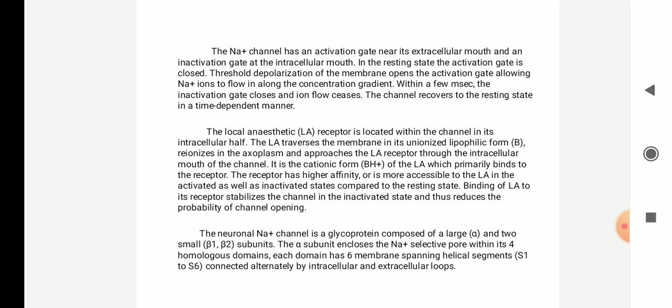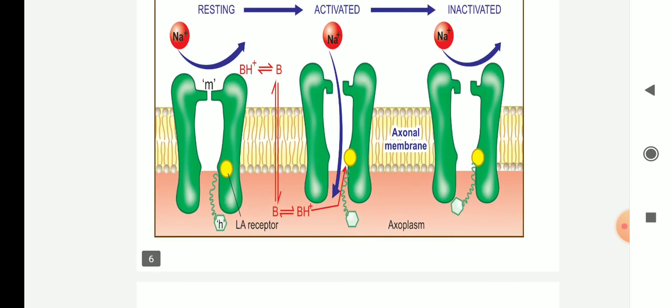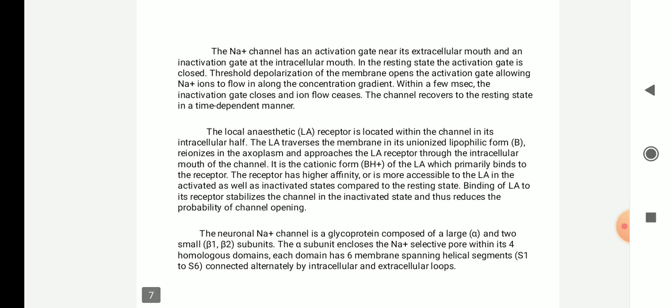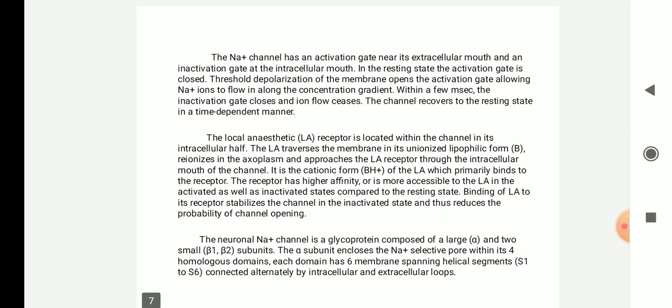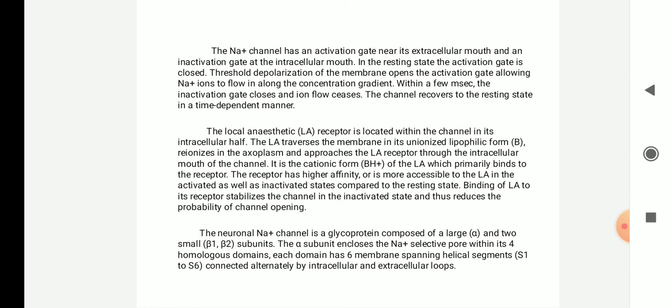This sodium channel has an activation gate near the extracellular mouth, that is outside. That is M, resting M. And an inactivation gate near the intracellular mouth. H is the inactivation gate. In the resting state, the activation gate is closed. The threshold depolarization of the membrane opens the activation gate, allowing sodium ions to flow along the concentration gradient. Within a few milliseconds, the inactivation gate closes and the ion flow is stopped. The channel recovers to the resting state in a time dependent manner.